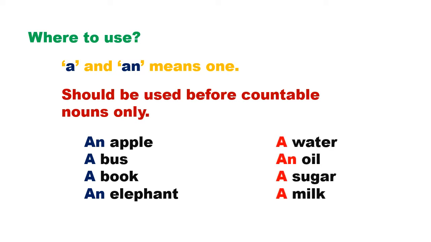Water, oil, sugar and milk are not countable. So we cannot say 2 oil or 3 milk. So these nouns do not take the articles a or an before them.